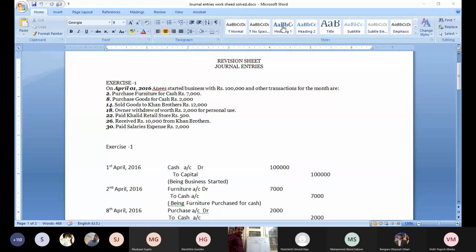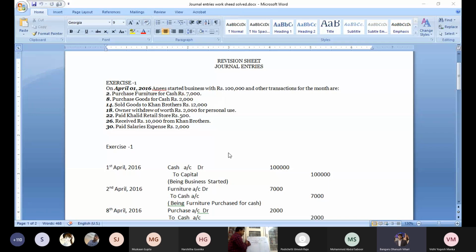Next transaction. What happened, Nikit? What is the next transaction? Anyone? Owner withdrew goods worth rupees 2,000 for personal use. Yes, absolutely right. This comes under drawings. Anything withdrawn by the owner for personal use, I already told you, is called drawings.